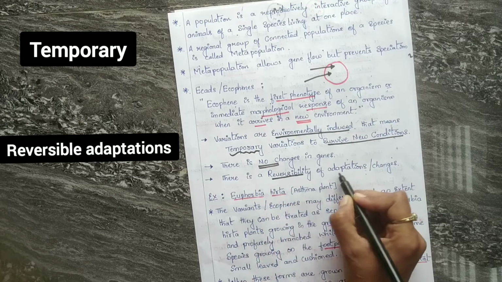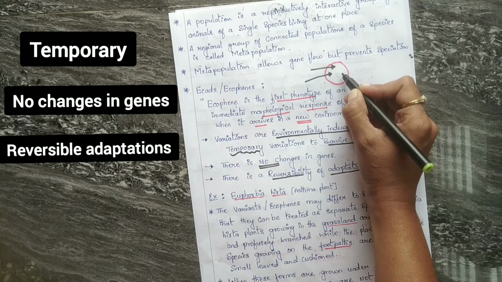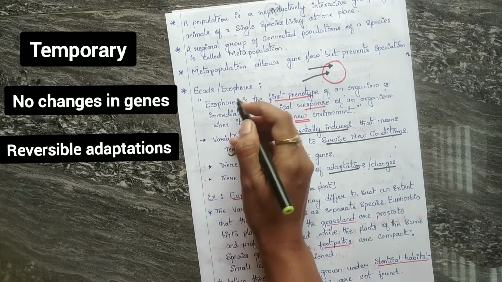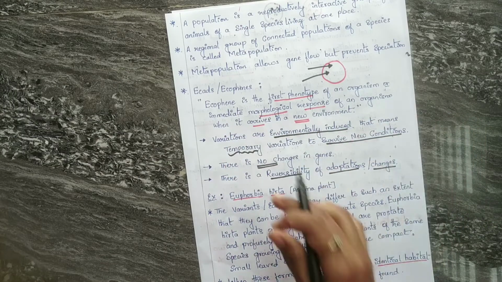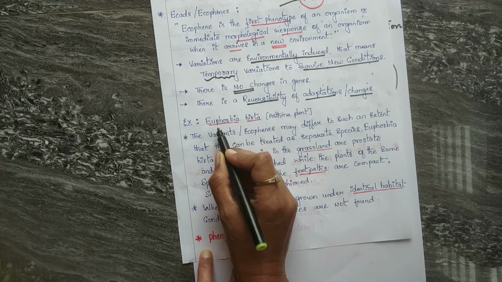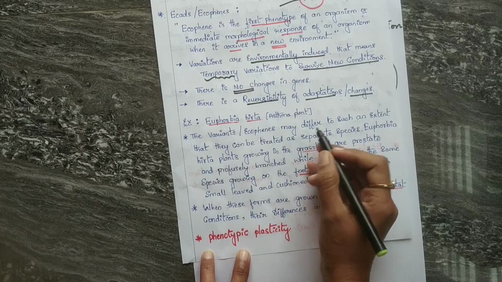There is a reversibility of adaptations or changes. They came here and adapted to this area, so if they leave that area, that adapted character will be reversed. It is as simple as that. To make you understand, I will give one example here. I will take the example of Euphorbia hirata. This is the asthma plant, which is very beneficial for asthma patients.